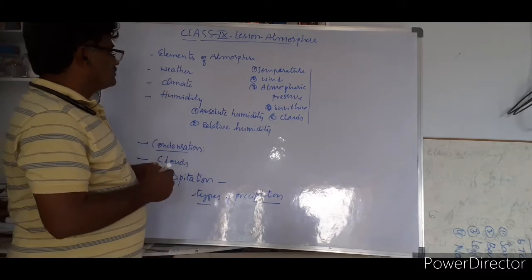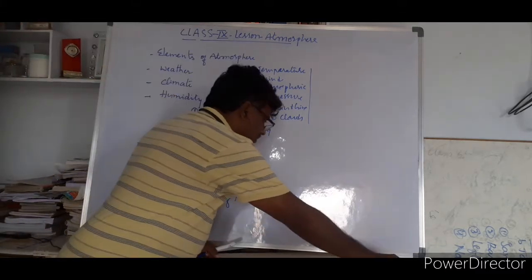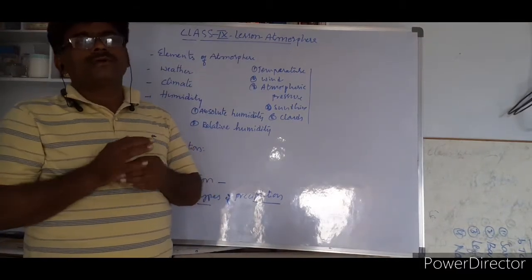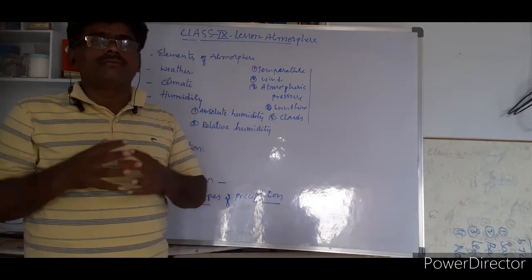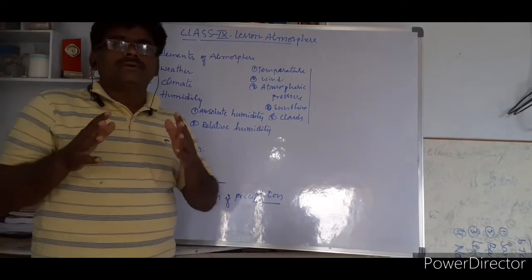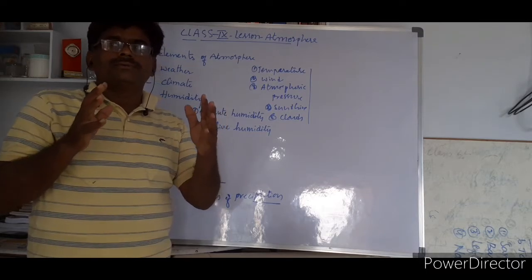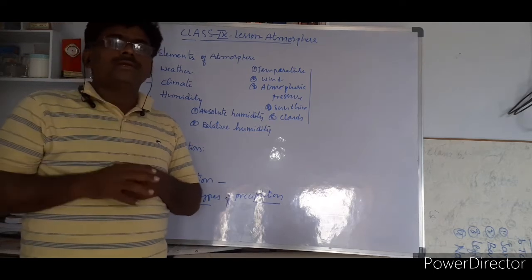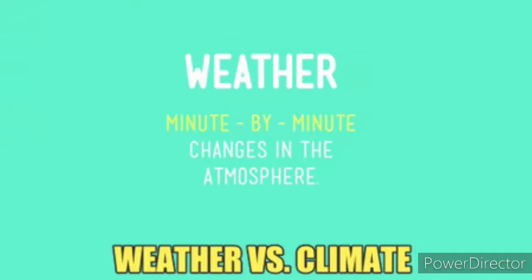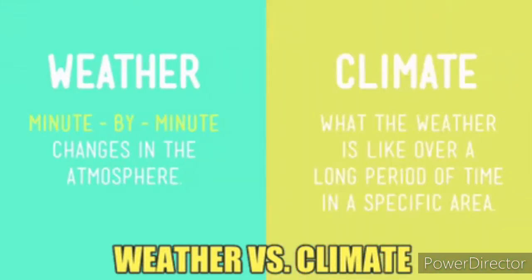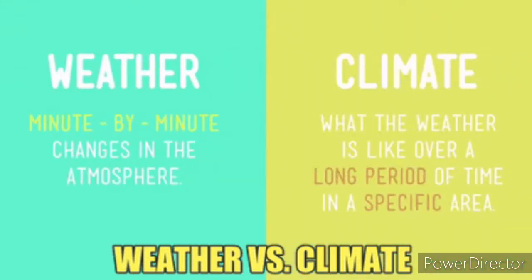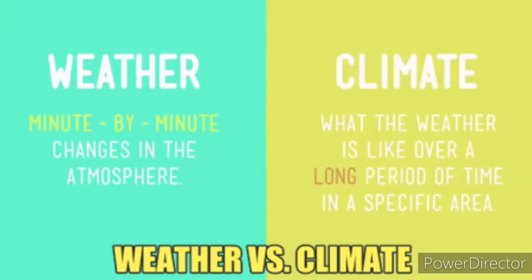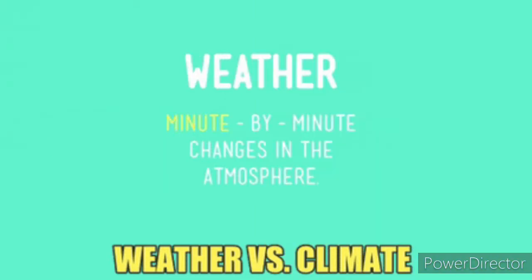Second one is weather. What is weather? Weather and climate are different words, but unfortunately people use these two words as if they were similar. Weather indicates the atmospheric conditions in a short period. If you study the atmospheric condition in a short duration, that process is called weather. Weather is the study or description of the atmosphere in a short period.